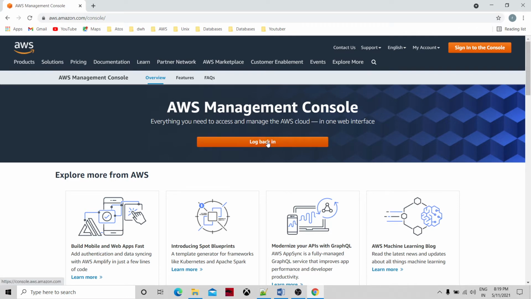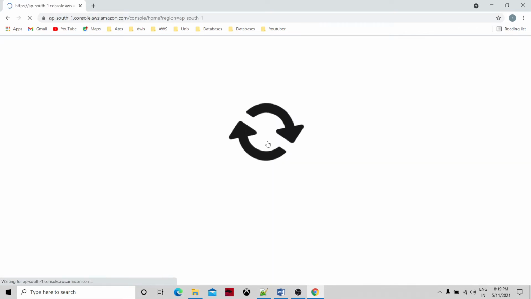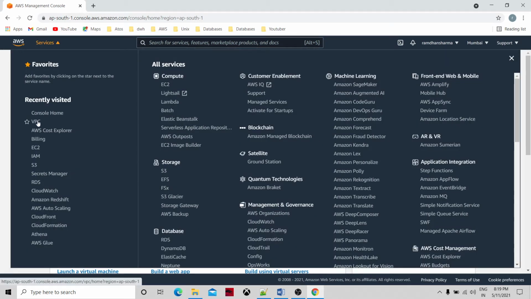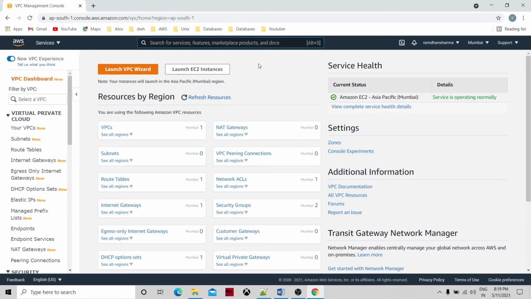Just logging back in. I think I have just logged in before. Okay, so let's go to the services and virtual private cloud. So this is virtual private cloud, and if you look at the dashboard, nothing is running. There is a default VPC running, and so all the default things are there actually.